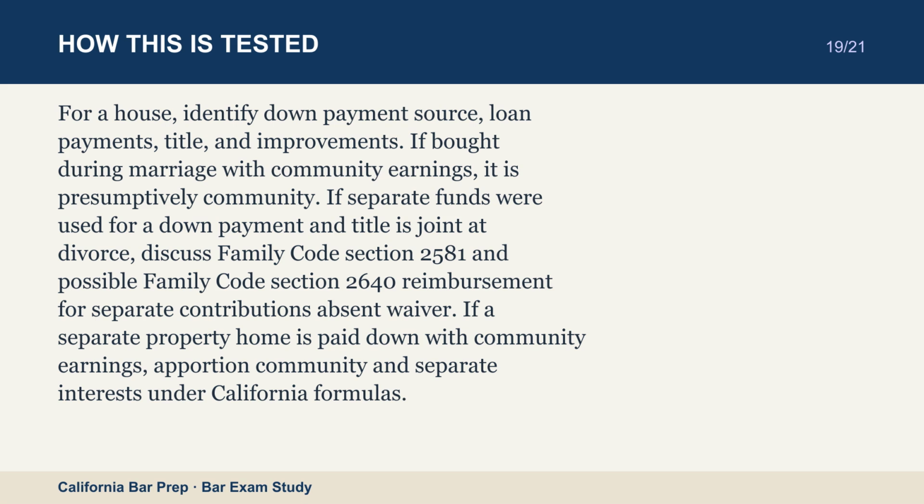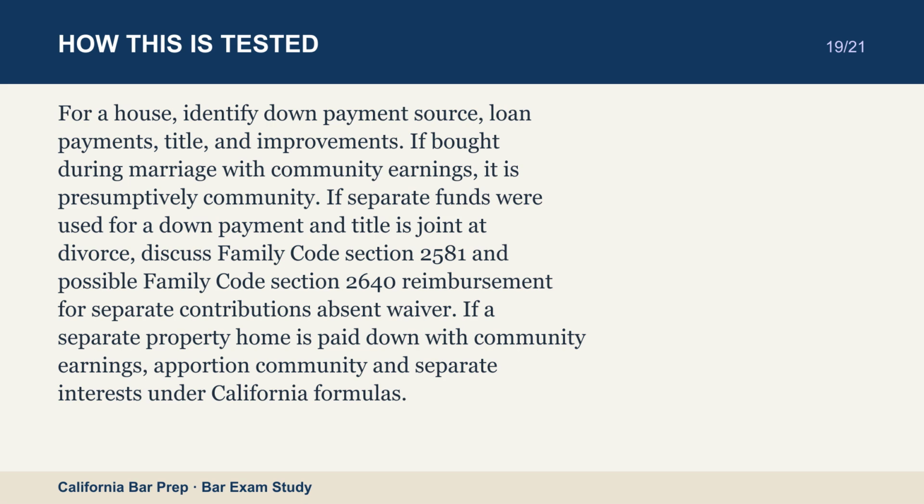If separate funds were used for a down payment and title is joint at divorce, discuss Family Code Section 2581 and possible Family Code Section 2640 reimbursement for separate contributions absent waiver. If a separate property home is paid down with community earnings, apportion community and separate interests under California formulas.